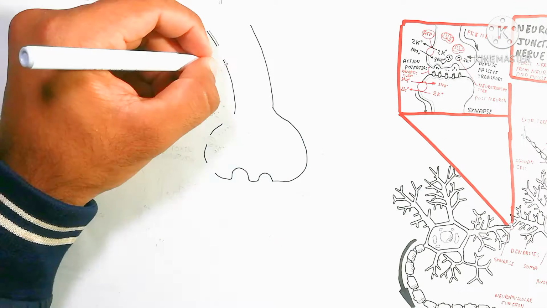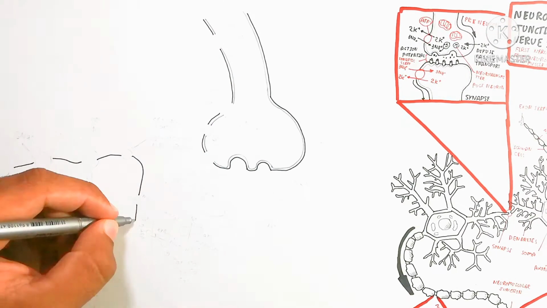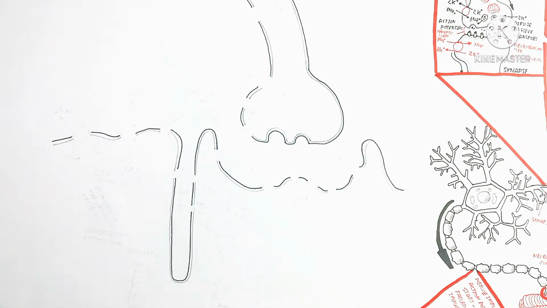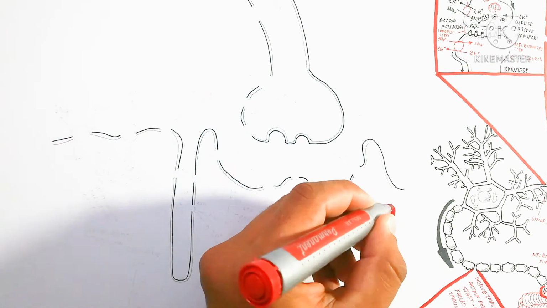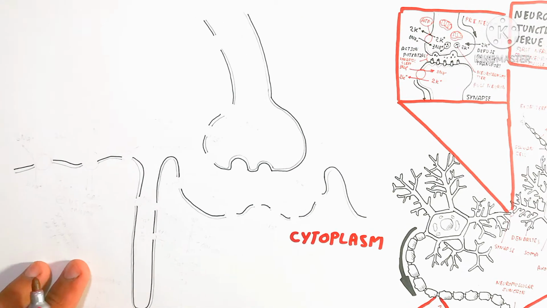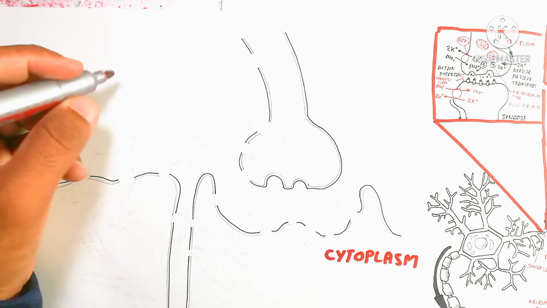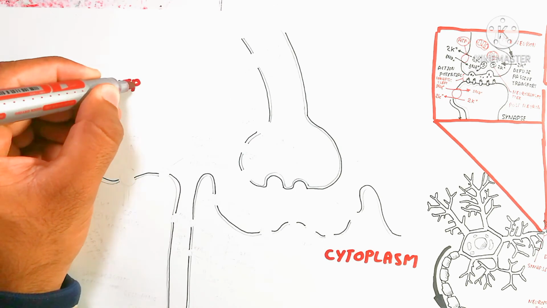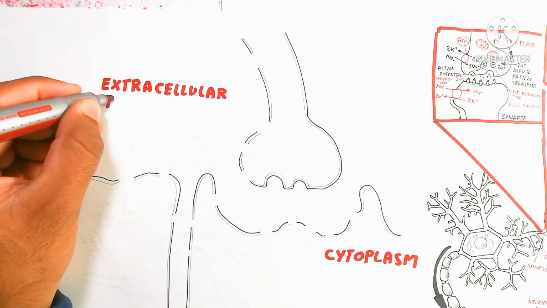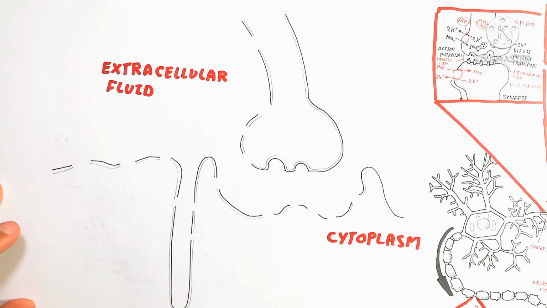So here we will discuss the whole detail about the neuromuscular junction. Here I am drawing the cytoplasm of the muscle fiber, which contains many sarcomeres of the muscle fibril. Here is the extracellular fluid.